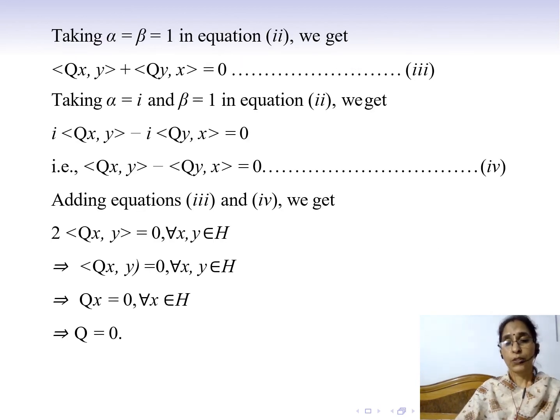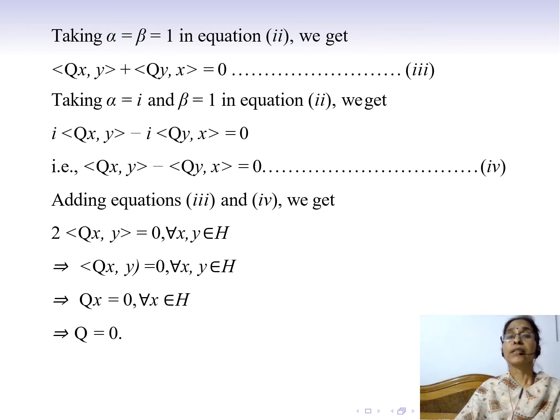Taking alpha equal to beta equal to 1 in equation 2, we get the inner product of Qx and y plus the inner product of Qy x is equal to 0. Mark it as the third equation.